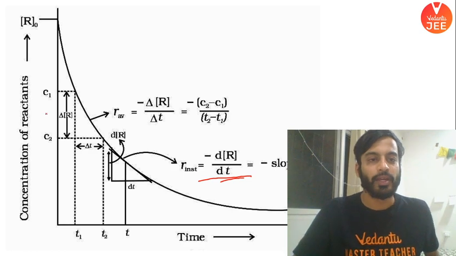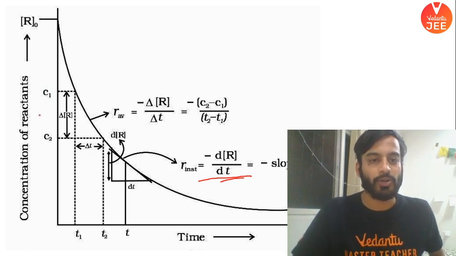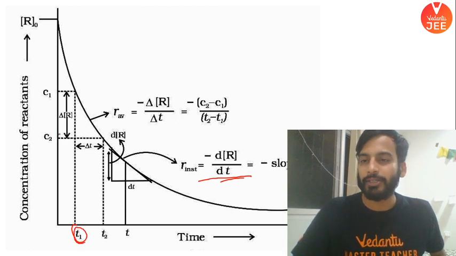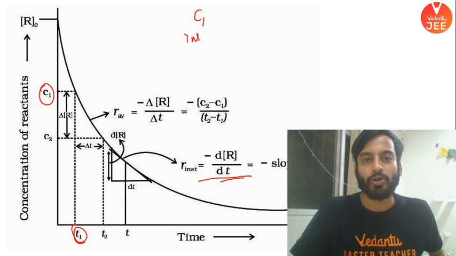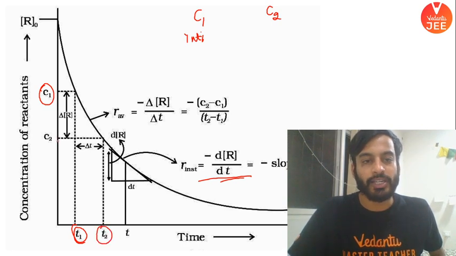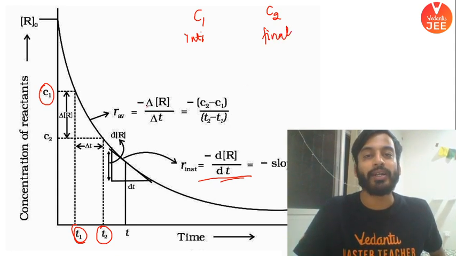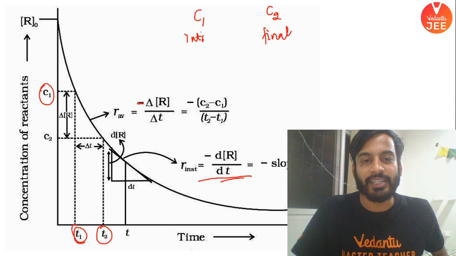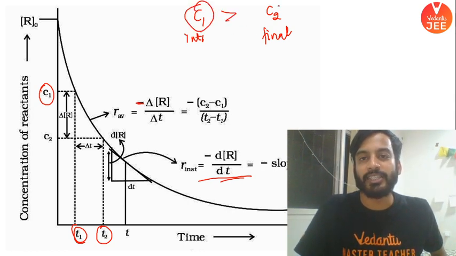Check this out. You started with concentration. You started with time t1. The concentration was C1. This is your initial concentration. After time t2, the concentration became C2. This is your final concentration. Rate formula is equal to what? Del C by del T with a negative sign. So you can notice here C1 is greater than C2.